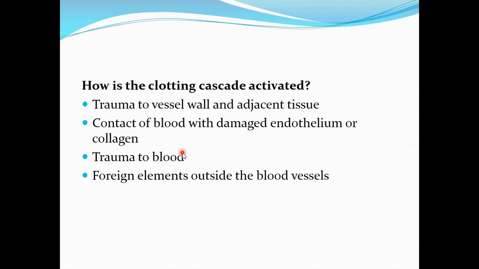There are certain foreign elements outside the blood vessels which can also cause clotting. For example, when you take a blood sample in a syringe and you shift it into a glass test tube, or even if the sample is left in the syringe, after some time the blood is going to clot in this container, and in this situation the clotting pathway is activated through the intrinsic pathway of clotting. So these are different factors which cause the clotting cascade to be activated through either the extrinsic pathway of clotting or the intrinsic pathway of clotting.